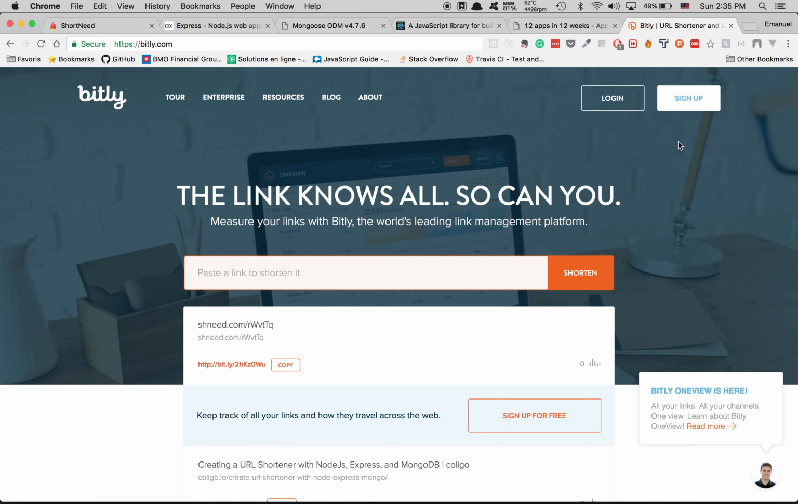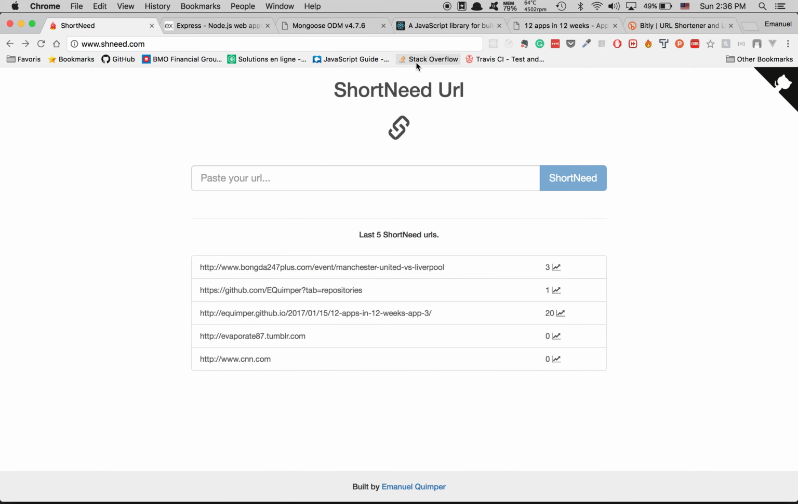So the first app I've built is something like this right here, a Bitly, where we pass a long link and it gives you a short link. After that you can paste it in a tweet, something like that, where you have a 144 character maximum and you always want a small URL. So this is my version, Short Neat URL.